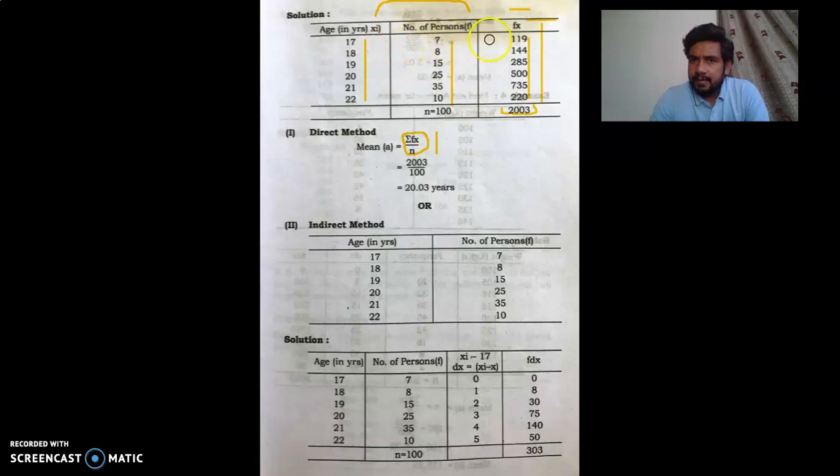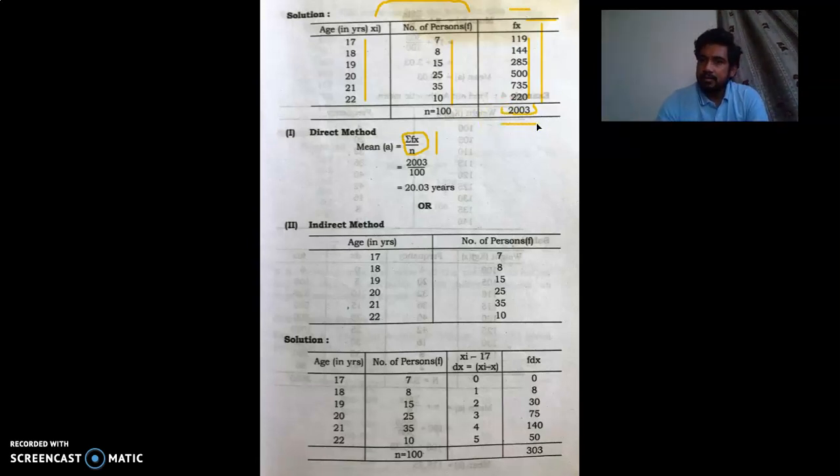17 multiplied by 7, 119. 19 multiplied by 15, 285. 20 multiplied by 25, 500. 22 multiplied by 10, 220. Here we have the information of fx, but we don't need fx, we need summation fx. So after adding all those items, we get summation fx. The answer of summation fx is 2003.